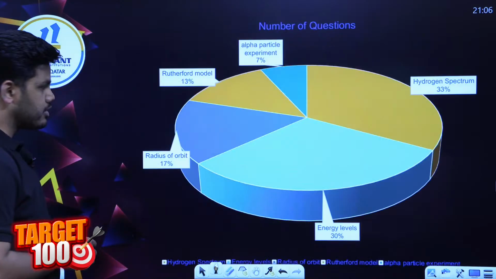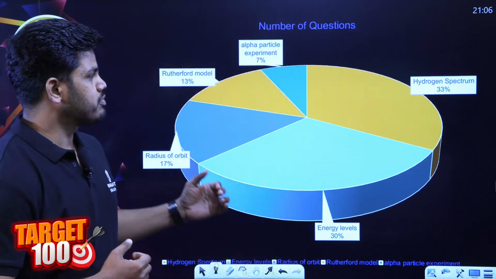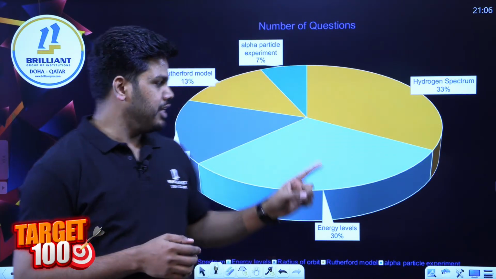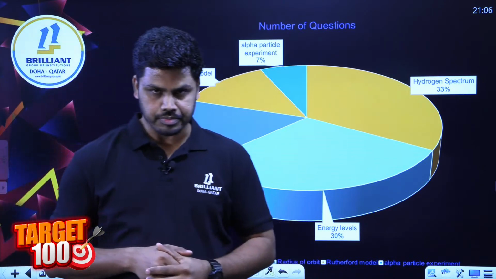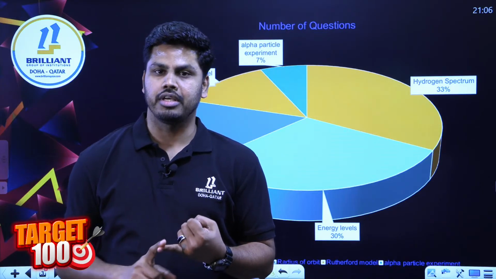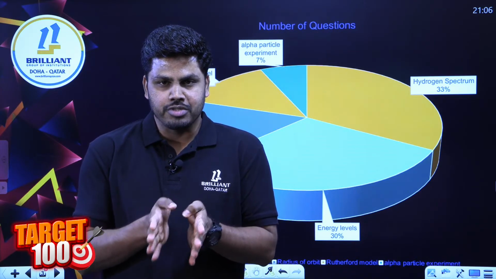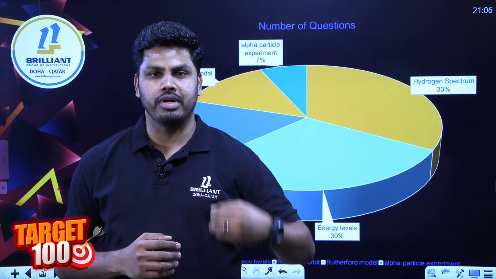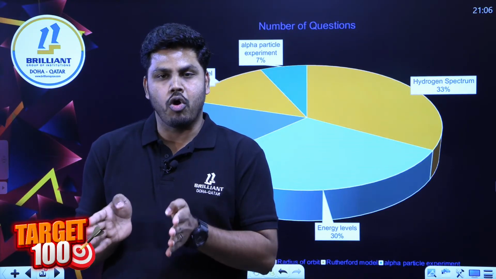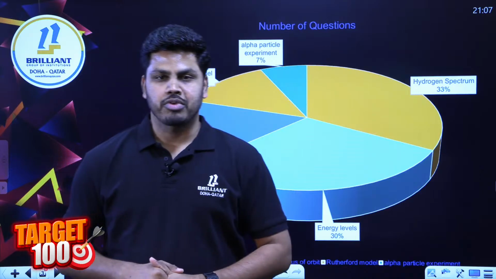So when we analyze this topic wise in the past papers, you can see most of the questions, 33%, is based on hydrogen spectrum and equally important the energy level concepts. And we are getting more number of questions from this part, like how to explain energy levels, how atomic spectrum is actually the arrangement of frequencies or the radiations when electron excite from one energy level to the other, right? So energy level and related atomic spectrum, this is the hot topic of the chapter as per the analysis, because most number of questions for the past papers is coming from those two topics.